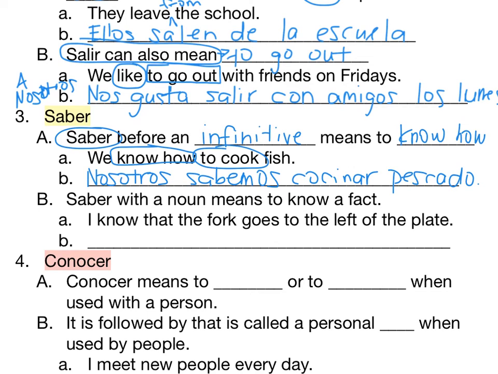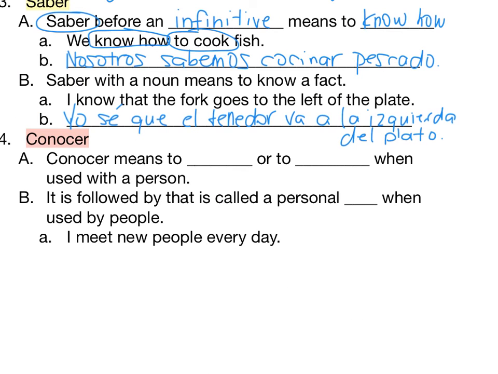Saber with a noun means to know a fact. So hit pause, and I want you to see if you can do the best you can with part A there. Use your vocab list that you just filled out. Okay, hopefully you paused because there's a lot in this one. So yo sé, that's I know. Yo sé, that is que. The fork is el tenedor. Goes, that's the verb va. Va. And then to the left, a la izquierda of the plate is del plato. De and el become one word when you have a masculine noun.